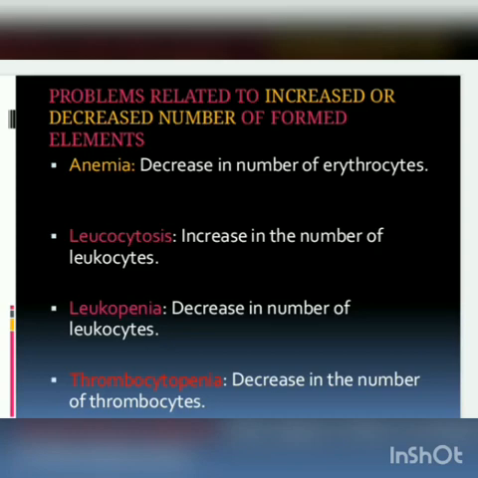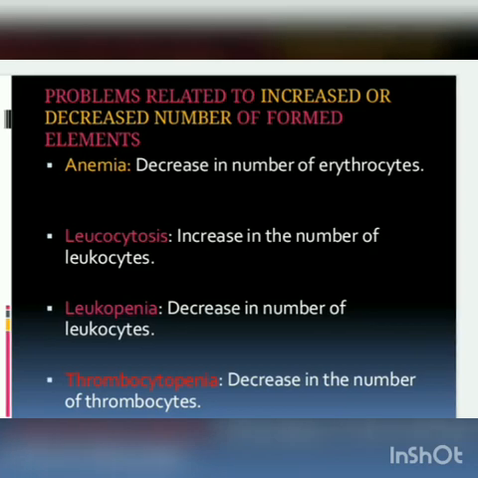Whereas the decreased number of leukocytes is called leukopenia. And decreased number of thrombocytes is called thrombocytopenia. These are all severe problematic situations to human society.